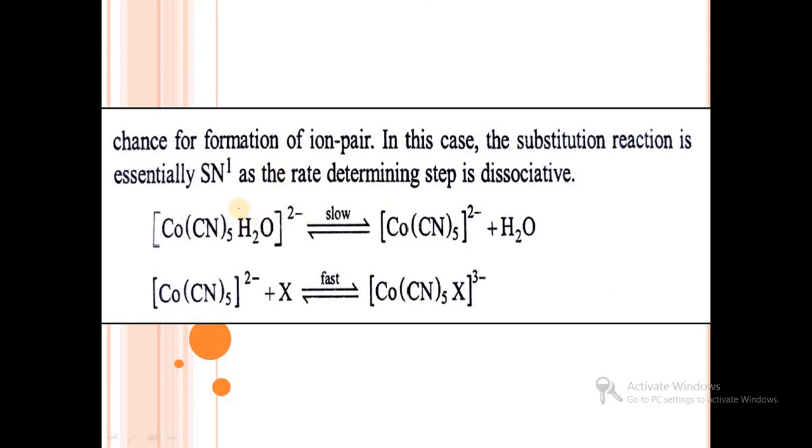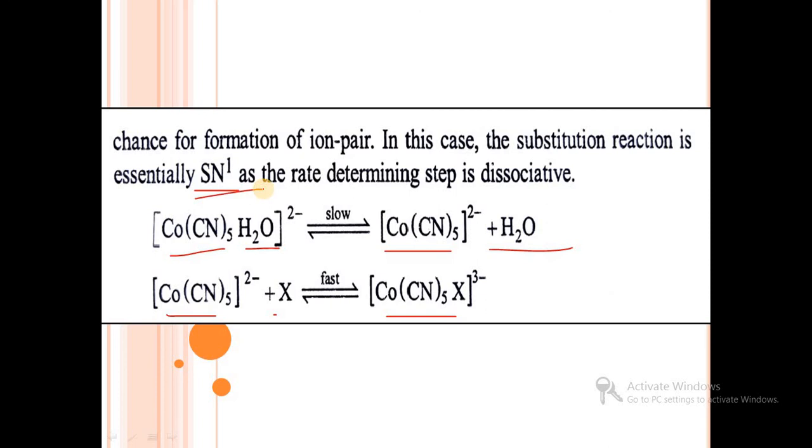And in the actual mechanism, for example, we take Co(CN)5H2O 2 minus, which undergoes a slow reaction. We get Co(CN)5 2 minus plus H2O. And in the second step, Co(CN)5 2 minus plus X undergoes a fast reaction to give Co(CN)5X 3 minus. So anation reactions follow SN1 type of mechanism.